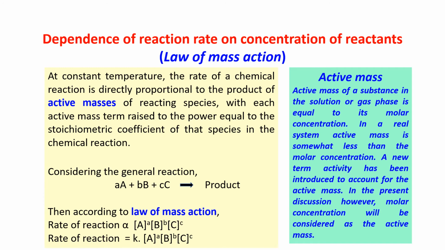The rate of reaction depends upon the concentration of the reactants.